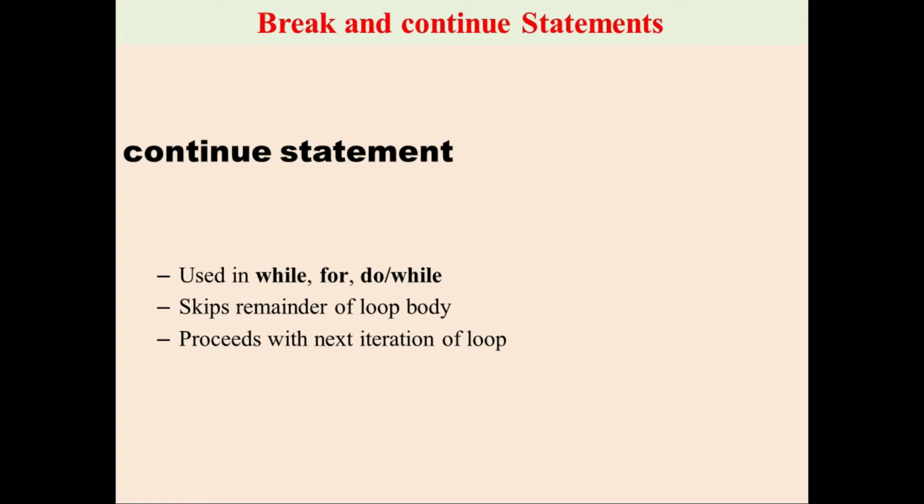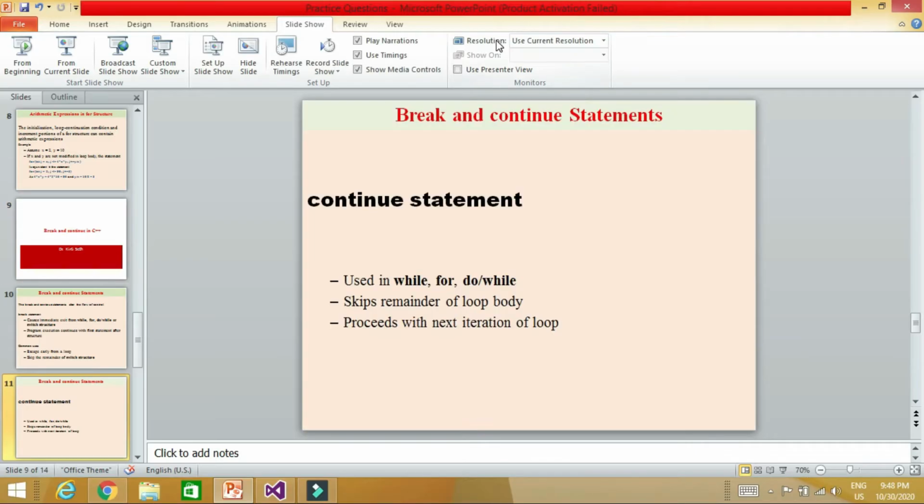The second one is the continue statement. Continue is used only in while, do while and for loops. So it means we can use continue only within loops. It skips the remainder of the body of the loop. It does not give us an exit from the loop. For a particular iteration, it skips the remainder of the body of the loop and proceeds with the next iteration of the loop. So let's check the working of while, do while and for loops with break and continue statements.